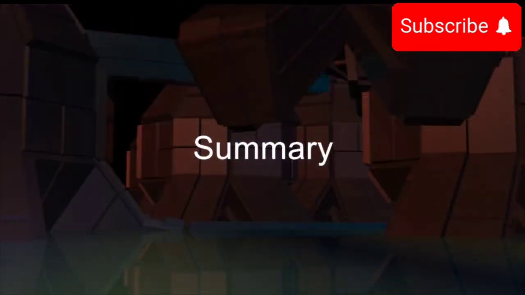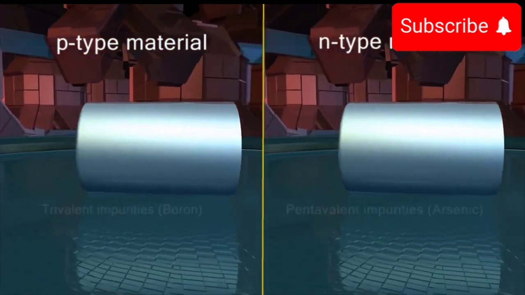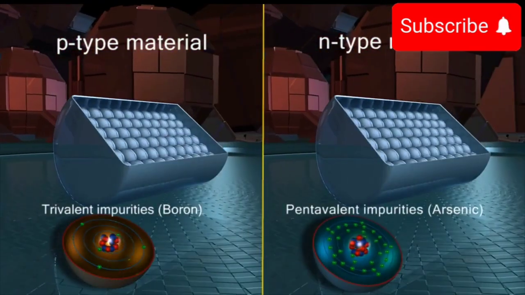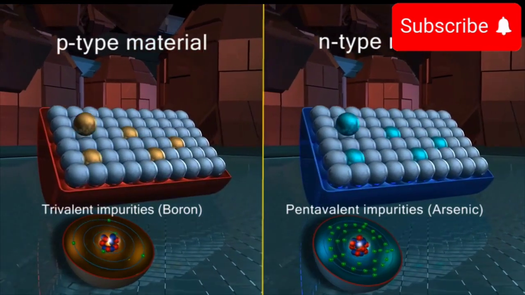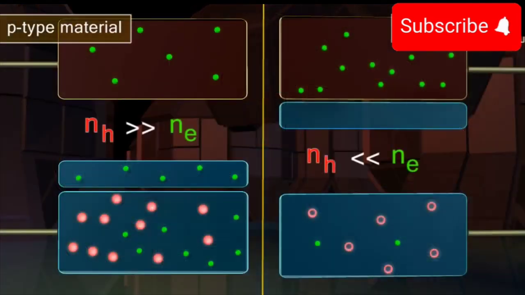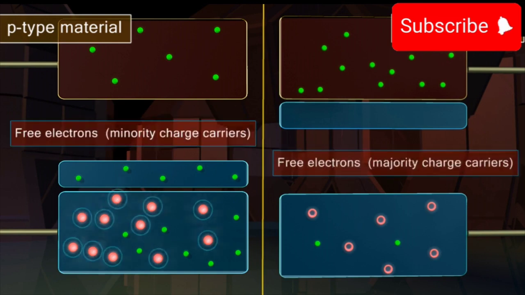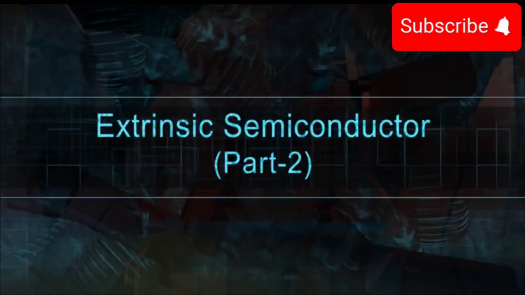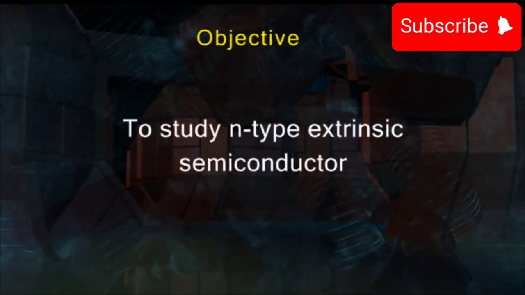Summary: the p-type and n-type semiconductors are obtained by doping of pure semiconductor with trivalent and pentavalent impurities, respectively. In the p-type material, Nh is extremely greater than Ne. The holes are the majority charge carriers and free electrons are the minority charge carrier. Part 2. Objective: to study n-type extrinsic semiconductor.